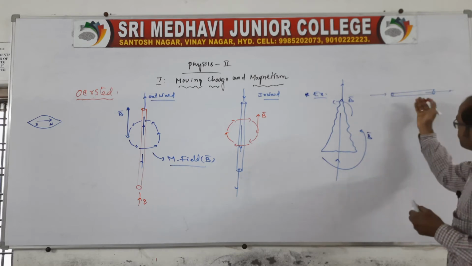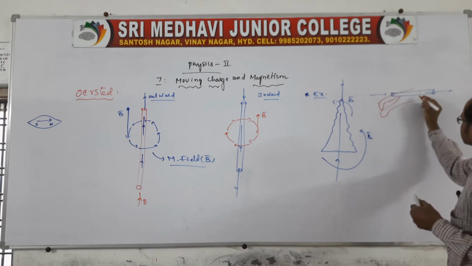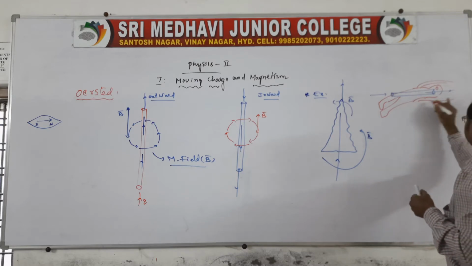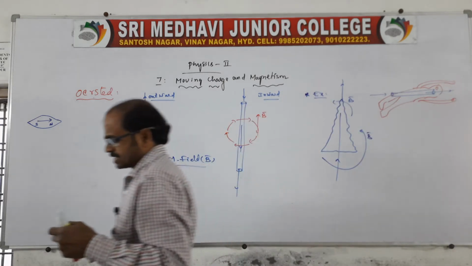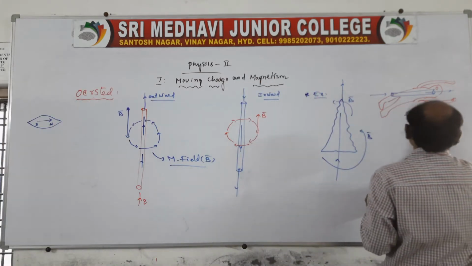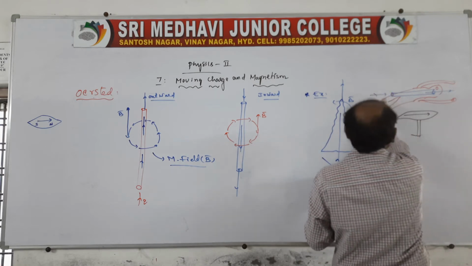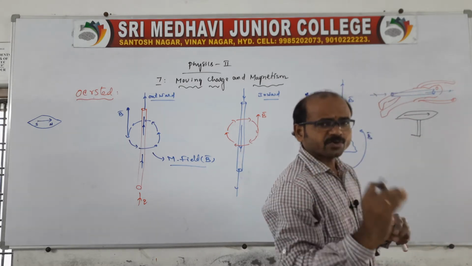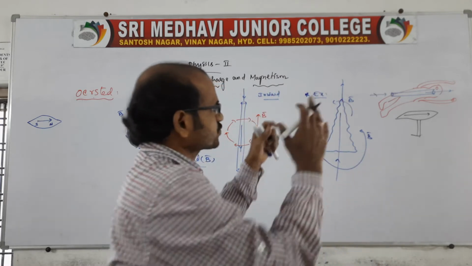Ampere's swimming rule says that if a person is swimming in the direction of the current carrying conductor, very close to it, and a needle is placed very close to the conductor, the needle shows the direction of the magnetic field. Look here: the current is moving from this end to that end, and the person is swimming along the direction of the current.